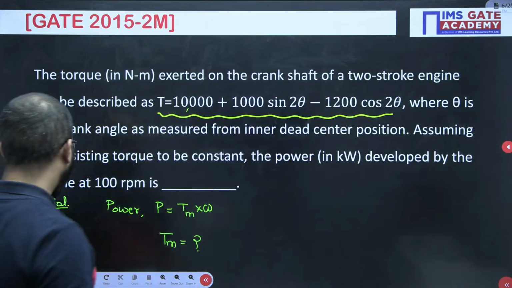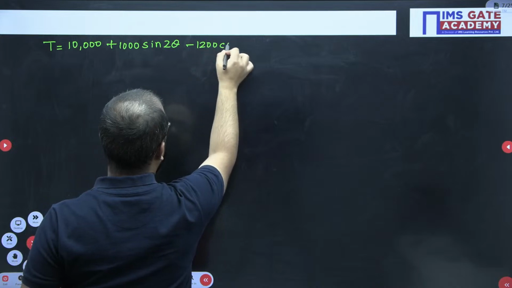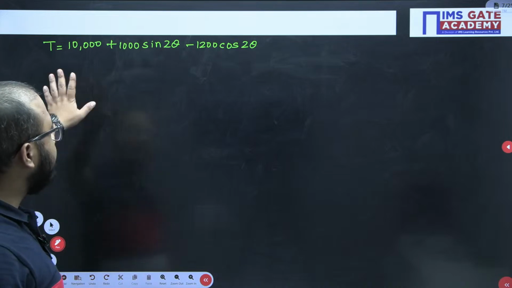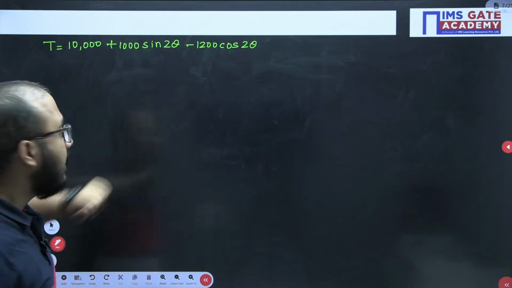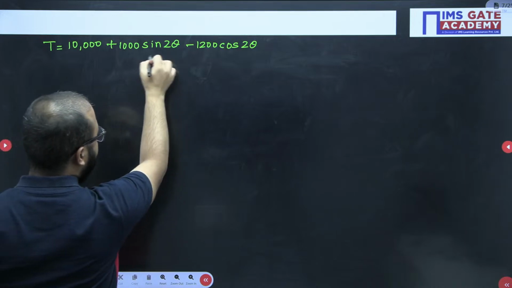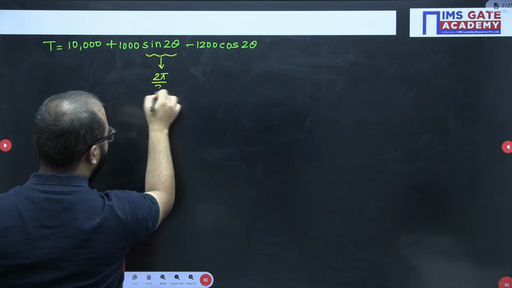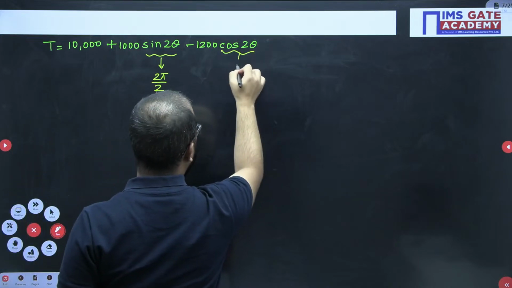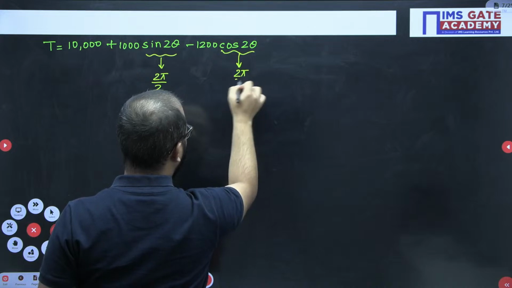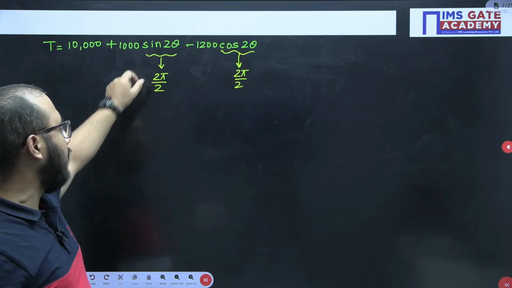Minus 1200 cos 2 theta, right? So this is the torque expression we have. Now in this case, I've told you how to find the time period. For sine 2 theta, the time period will be 2 pi divided by 2. For cos 2 theta, it will also be 2 pi by 2.